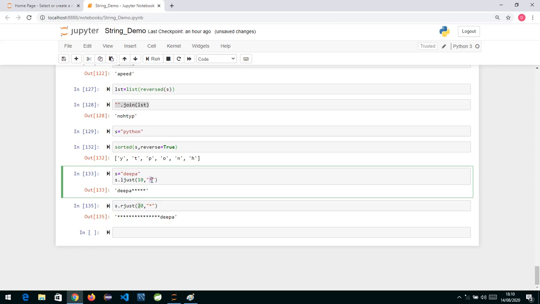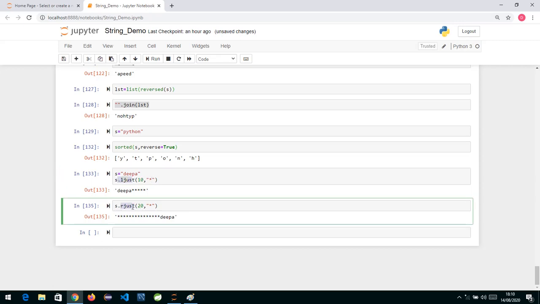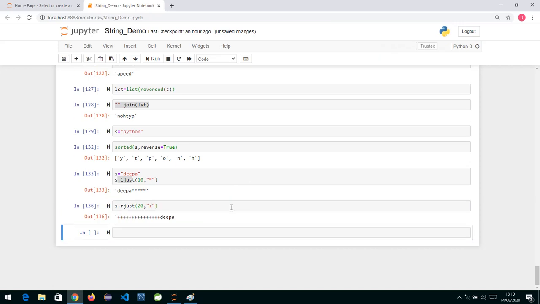Next, when we do nested for and pattern programs, we may use this ljust and rjust. So ljust is left justified, rjust is right justified. If in a given string you want the width to be this much, and it is less than that, then this is the character which should be padded. Instead of star you can write anything. If I write plus, you can see it will be plus, so we can put any character here. Okay, so this is rjust and ljust.